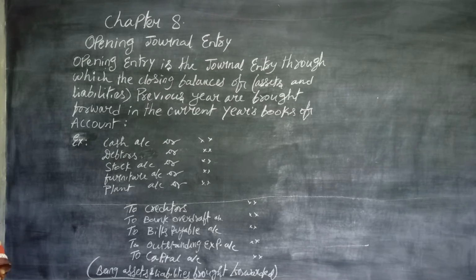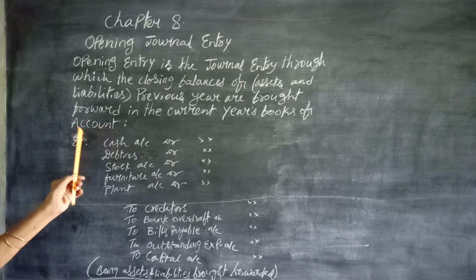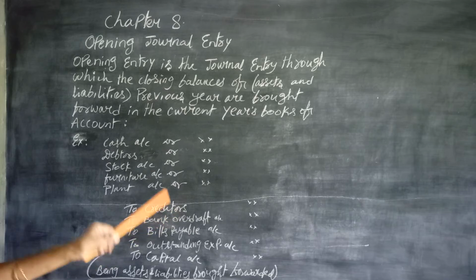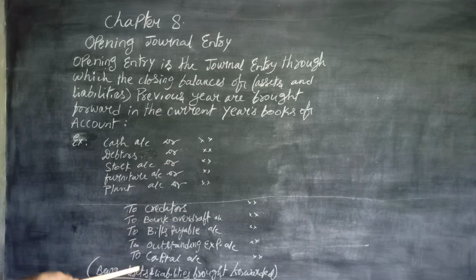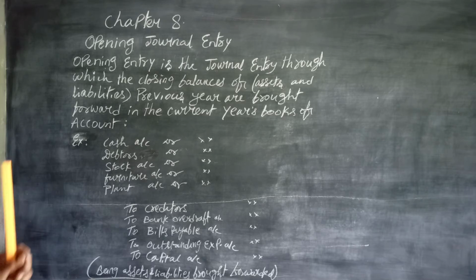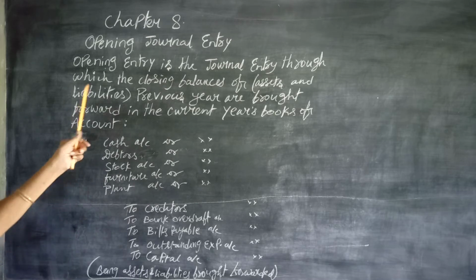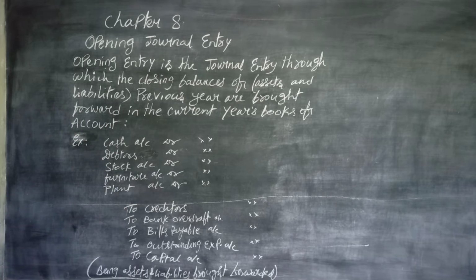So how to bring them to the current year's books? A journal entry is passed on the first day of the next accounting year to bring the balances of the previous year's assets and liabilities to the current year. How to pass it? By passing a journal entry. The first journal entry passed in the new journal is the opening journal entry, or simply opening entry. Why is it passed? To bring the balances of assets and liabilities of the previous year to the current year.